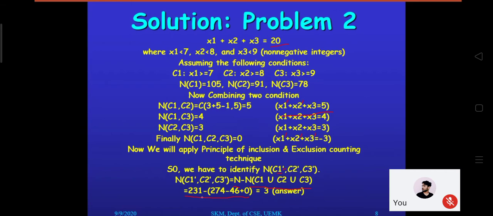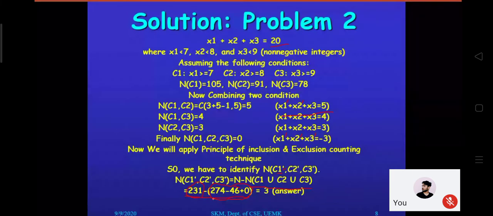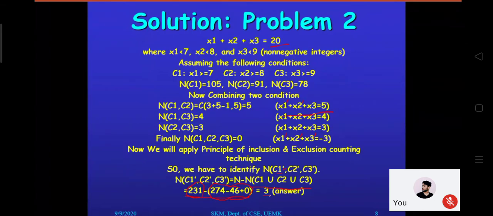So that is the total solution. That is the total solution we have identified already, and this is the portion of the principle of inclusion exclusion we have identified. That 274 means the single-element count, minus the 2-set count 46, and plus the 3-set count 0. So this way the final answer is coming 3. That means maintaining these three conditions, x1 less than 7, x2 less than 8 and x3 less than 9, we have applied two different counting approaches here. One is combination with repetition, another one is principle of inclusion and exclusion.